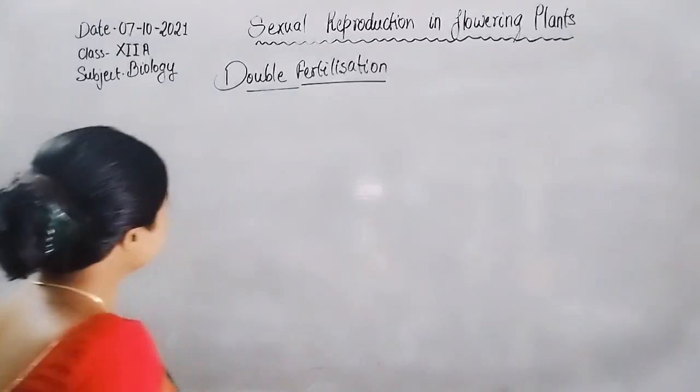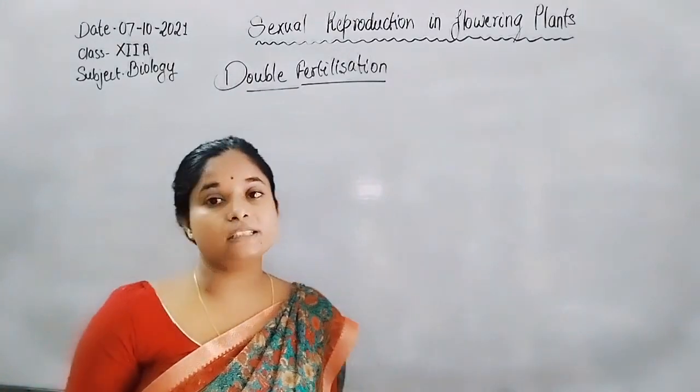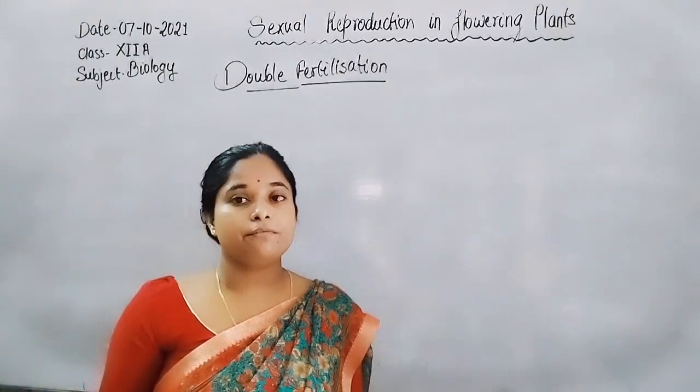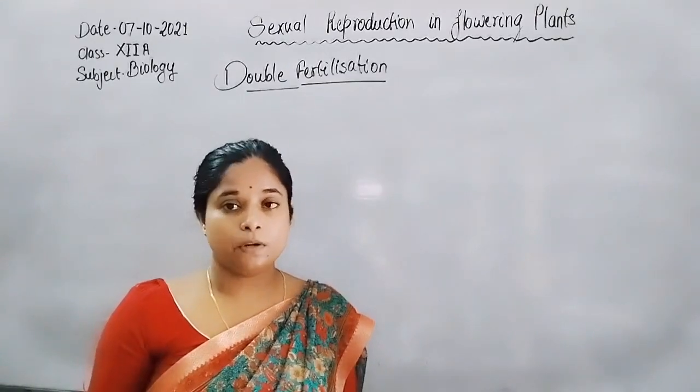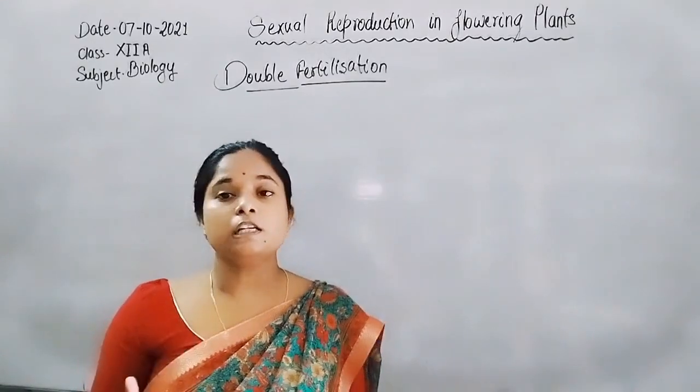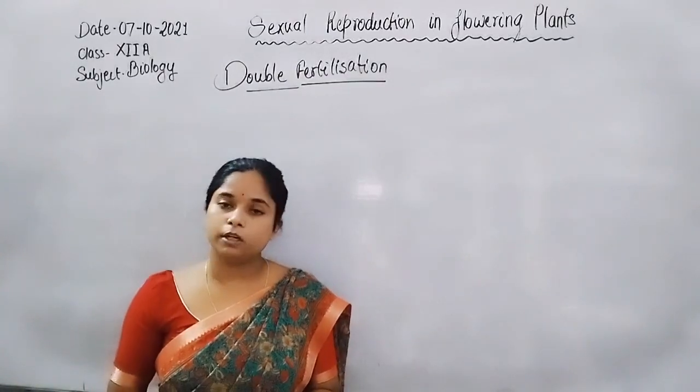During the formation of the embryo or the complete seed, two-time fertilization takes place, because in the pollen grain two sperms are present. One sperm fuses with the egg and another one fuses with the polar nuclei.